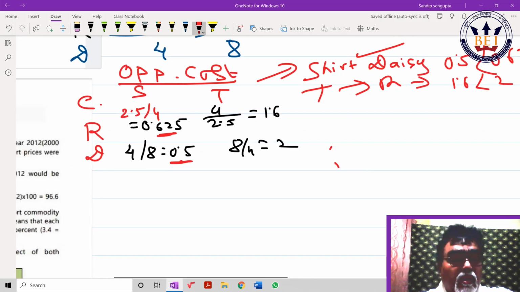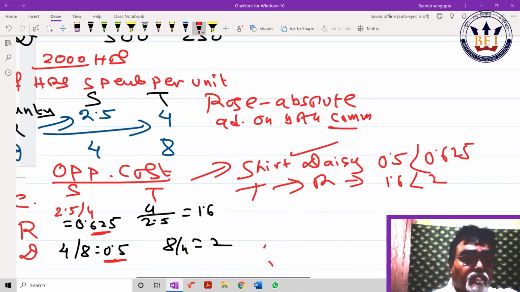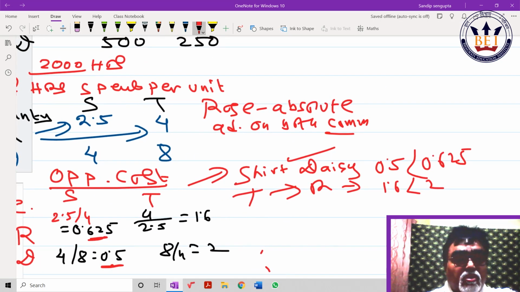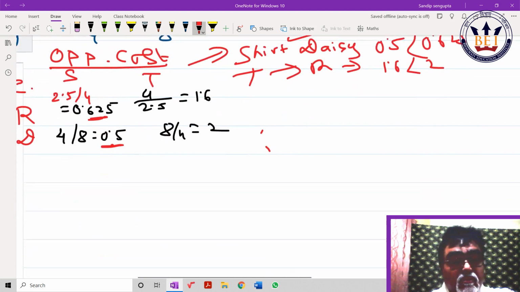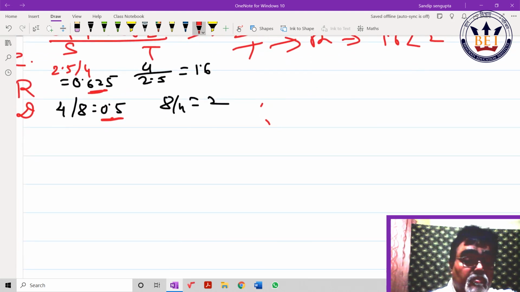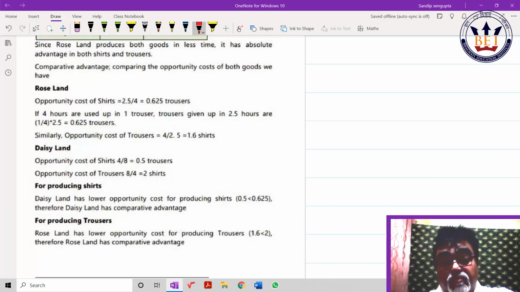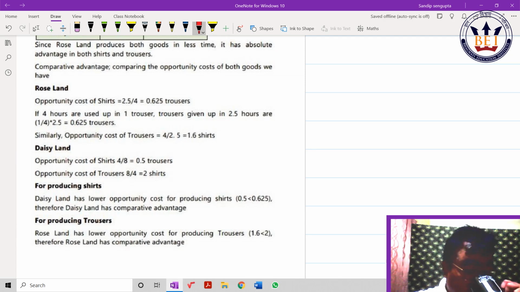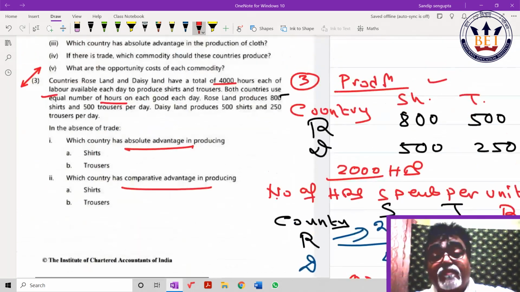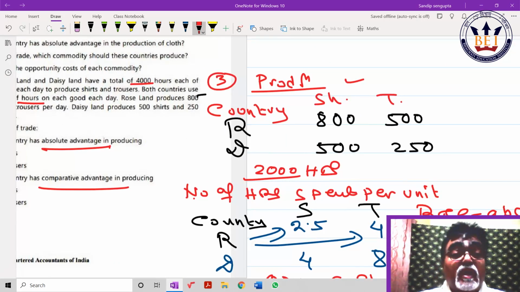Whether correctly done or not, checker. Opportunity cost I made in table format. I always prefer, since you're watching my video, accept the way this calculation I'm making. It would be helpful for you.